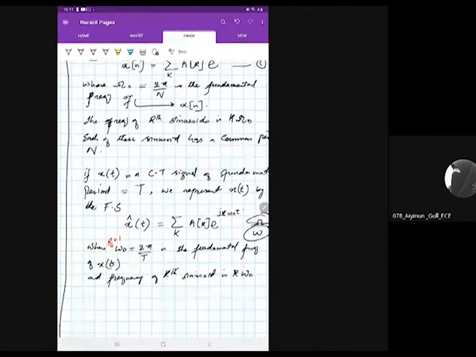I'll summarize this entire discussion with the help of a graphical representation, and you'll have a clear picture there.